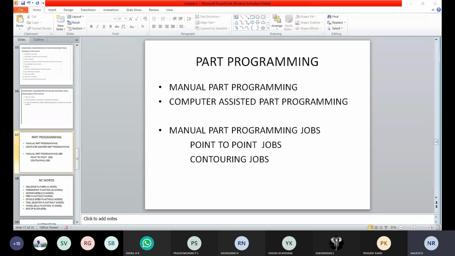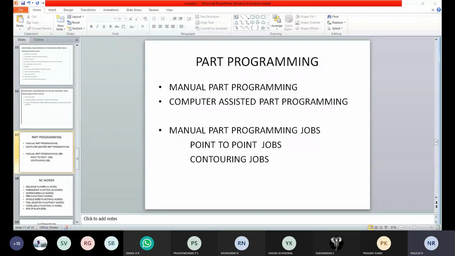Then the contour jobs are the continuous jobs. For the path, we need to have control over the continuous path traveling of the tool over the component by the machine. So we consider that contour jobs.